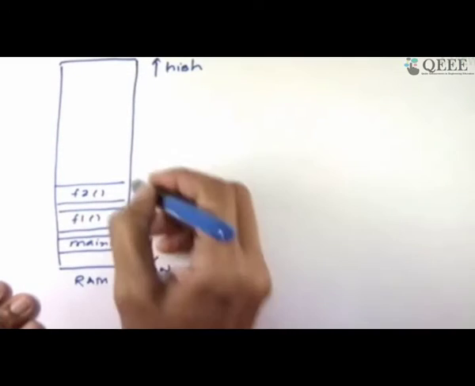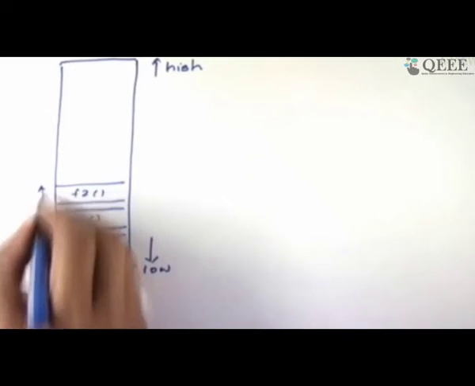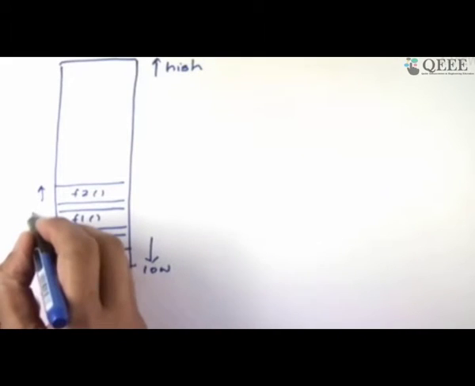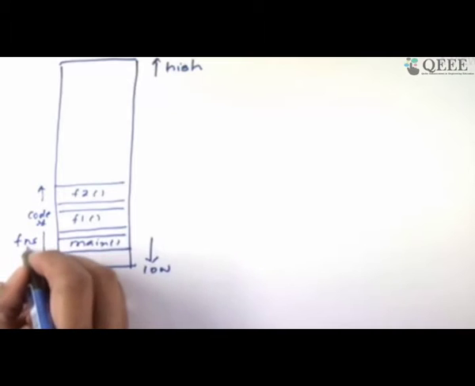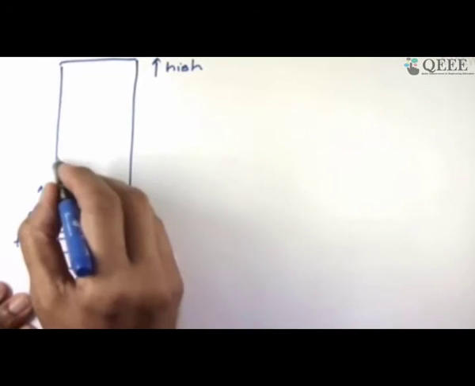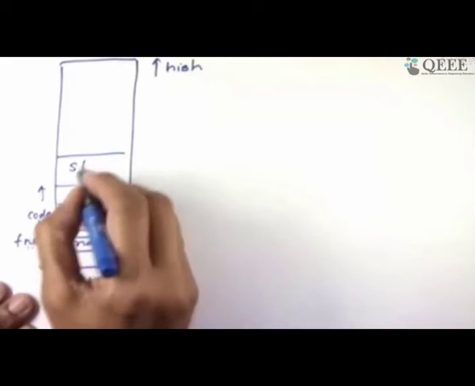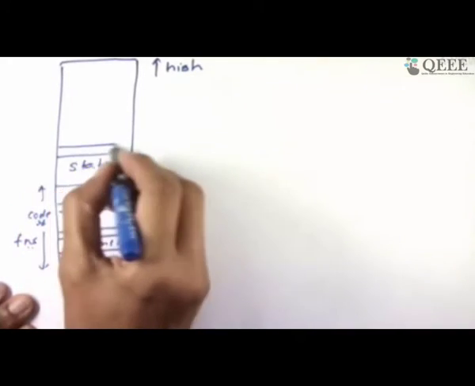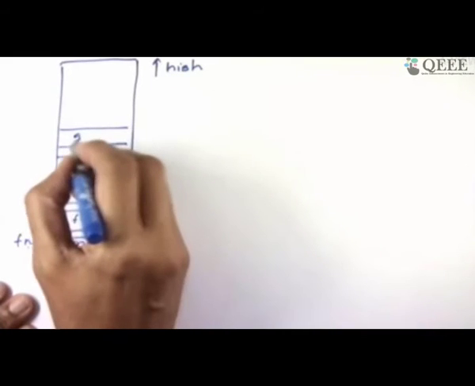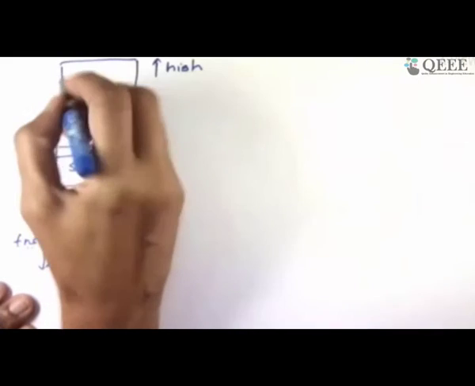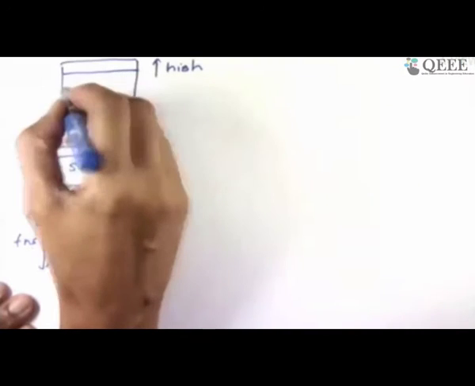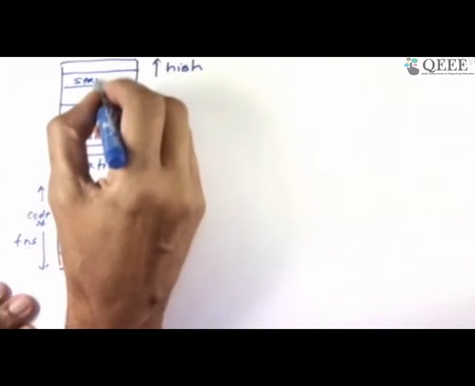So these are all function codes, the actual compiled code of functions. Above that, there is one single static area which collects all static variables of various functions. Then there could be a gap. Then there's a global area. And then there could be a gap. Then there is a heap. And somewhere here, this is not the highest part, there is a stack. And this is what I have shown.